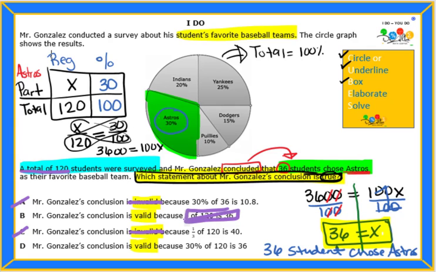Now let's look at letter D. Letter D says, Mr. Gonzalez's conclusion is valid because 30% of 120 is 36. That is what we did. We found 30% of 120 by using our percent box. And we put our 30% in there, and we put our 120, and we figured out that if 30% represents the part of the Astros, then the number out of 120 that's representing that would be 36. So the correct answer is D.